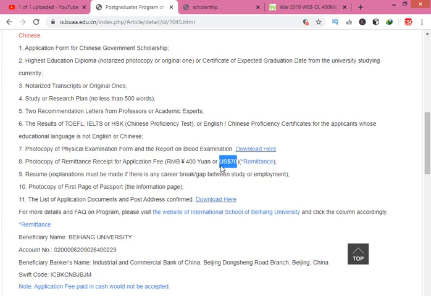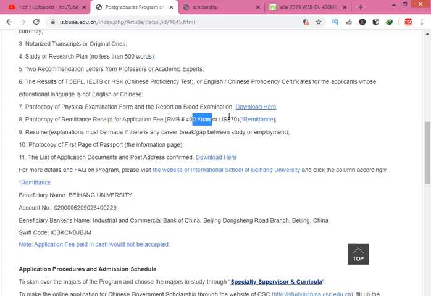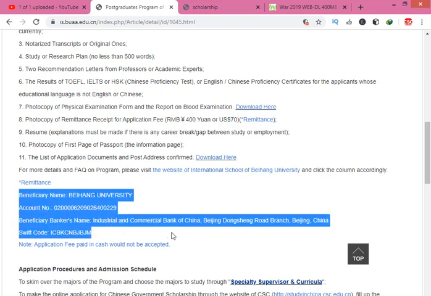When you send your documents to the university, the fee slip of 400 RMB must be attached with your documents. This is the bank detail of Beihang University. You can pay the fee in your country, or ask a friend who is in China to pay for you.